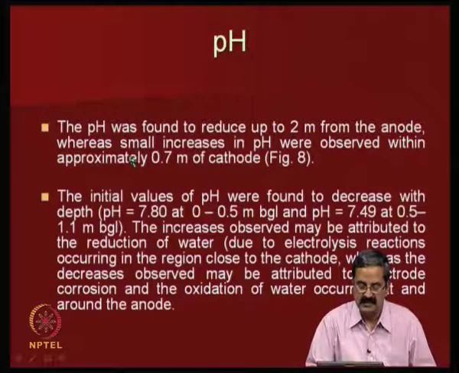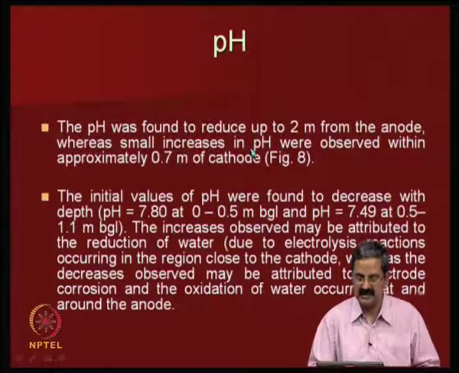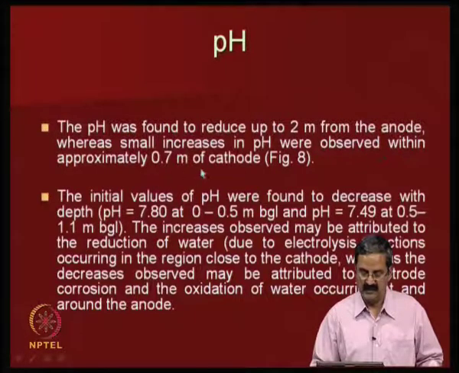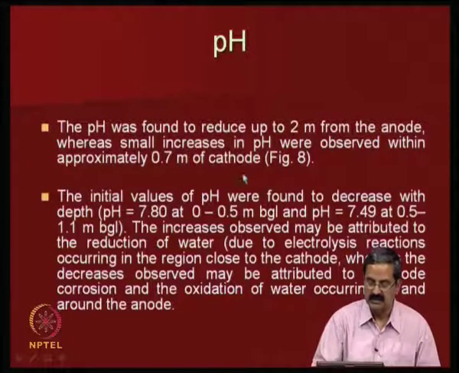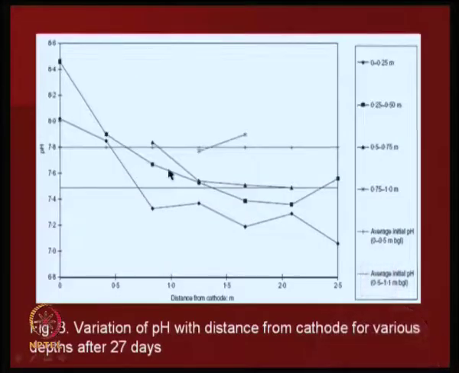pH is something that they again studied. pH was found to reduce up to 2 meters from the anode, whereas small increases in pH were observed within 0.7 of the, 70 centimeters of the cathode. So people have been able to observe a lot from some of the studies, but what the distinct effect was, again the pH, for example distance from the cathode, and what is its variation, one can observe the variation of pH with distance from the cathode for various depths. So you can see that at different depths, so that is all fine.